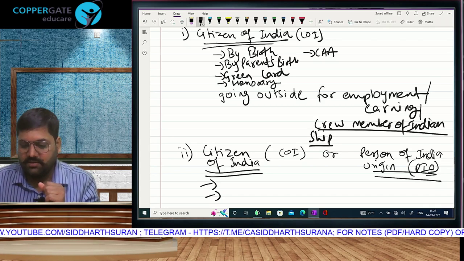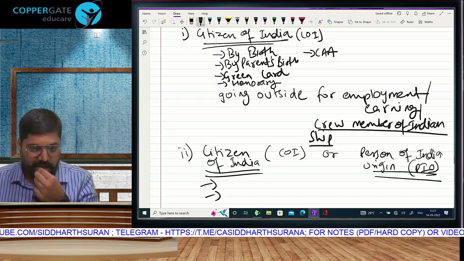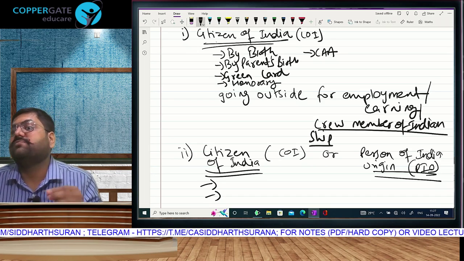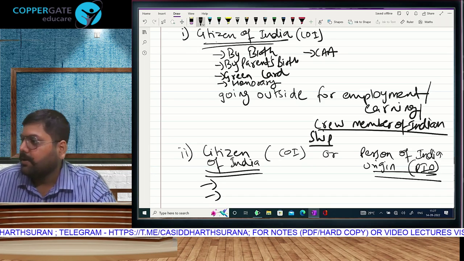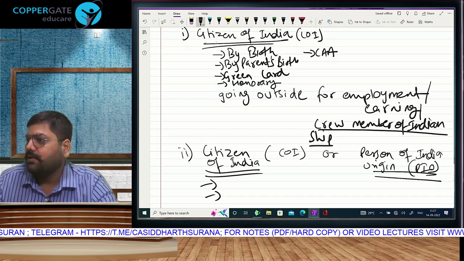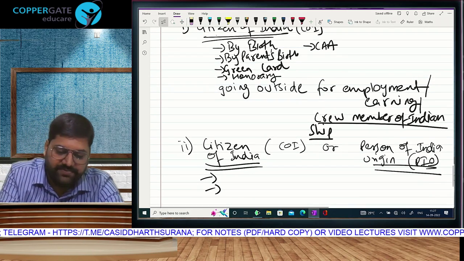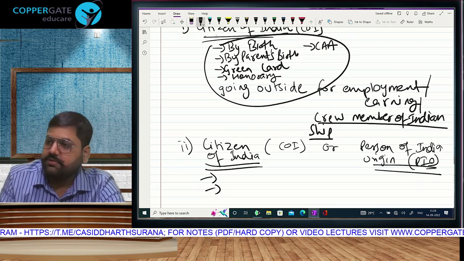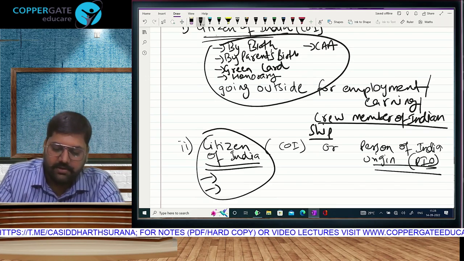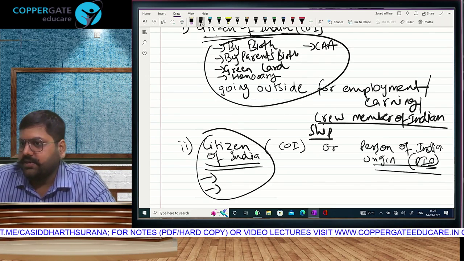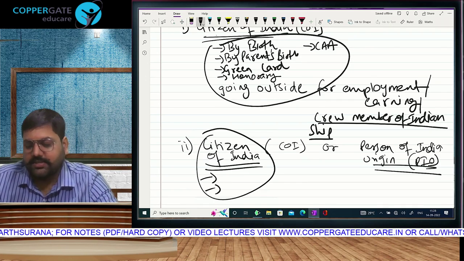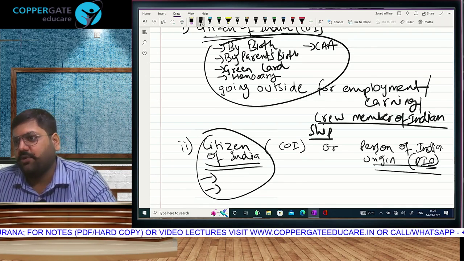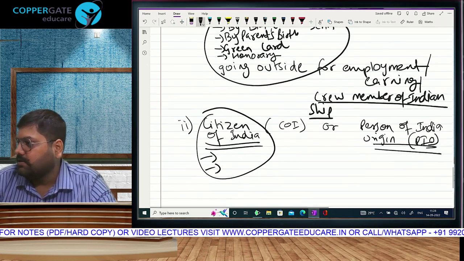तुम समझता है क्या? So as of now, CAA therefore becomes one more way and option of becoming citizen of India. These are the various ways in which you can become citizen. And can I say the same thing will apply here also? Citizen of India. हाँ, first point में only citizen is covered. My bad, printing error. The person of Indian origin का exception is given in the second point only.